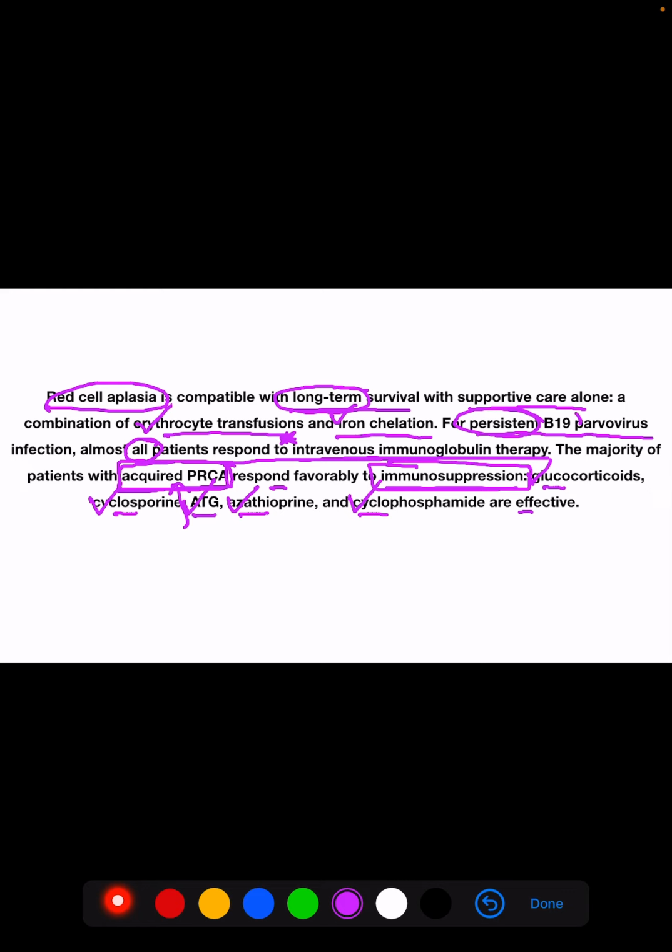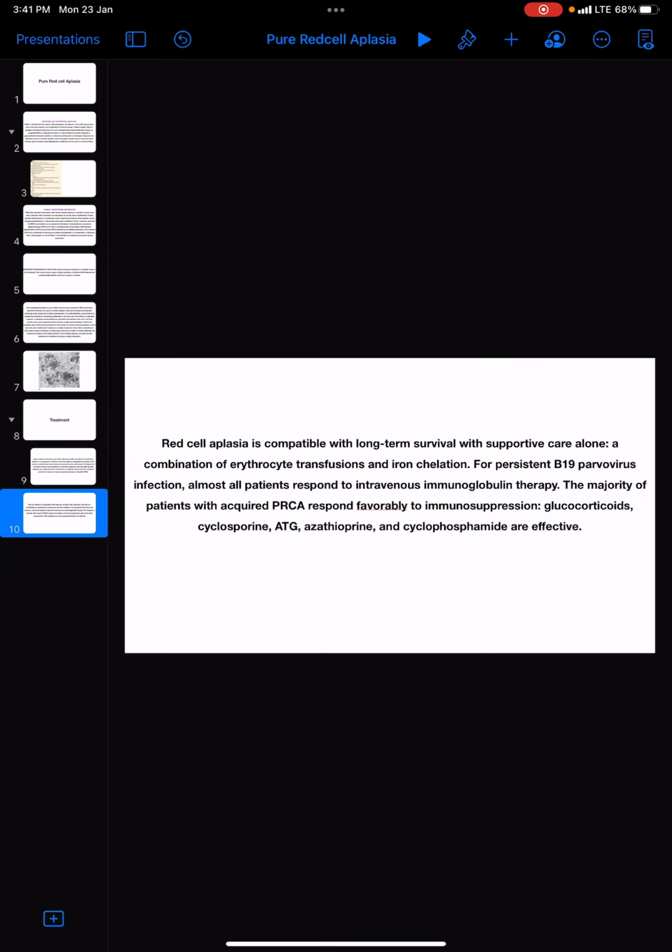For persistent B19 parvovirus infection, patients respond to intravenous immunoglobulin therapy. And this pure red cell aplasia is compatible with long-term survival, which requires a combination of erythrocyte transfusions and iron chelation.